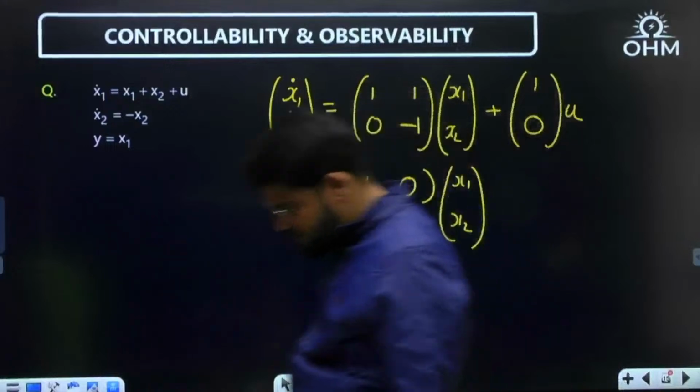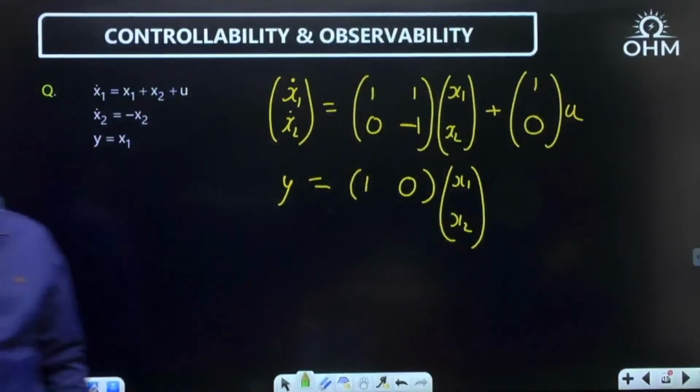Done. This is what it is. This is what it is. Clear?